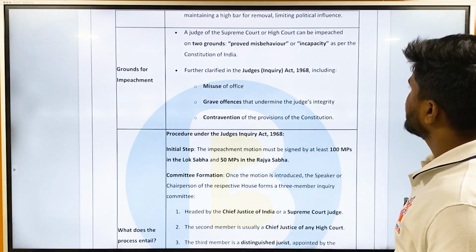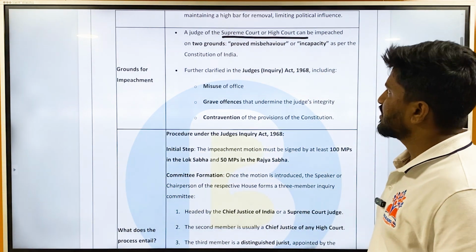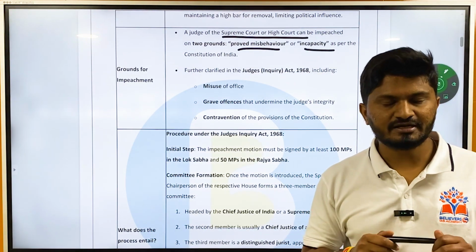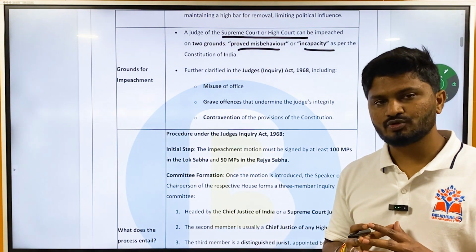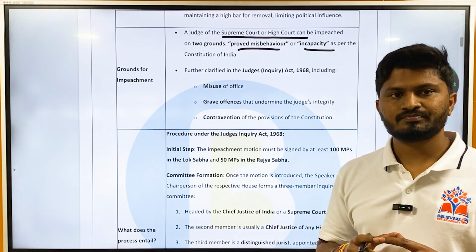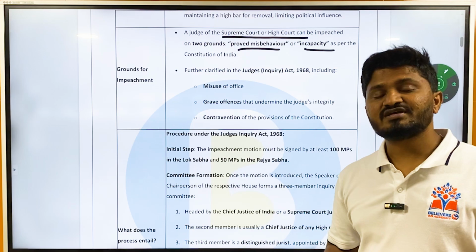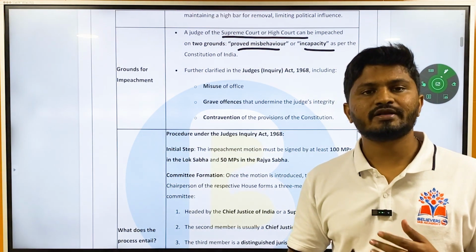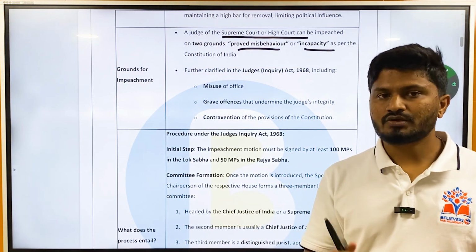According to the Constitution, there are two grounds. A judge of the Supreme Court or High Court can be impeached on two grounds, that is proven misbehavior or incapacity. Suppose there is a question whether the grounds of impeachment are mentioned in the Constitution or not, then yes, they are mentioned: proven misbehavior and incapacity. But if there is a question whether proven misbehavior or incapacity has been defined or explained in the Constitution of India, that statement becomes wrong, because they are not explained in the Constitution.